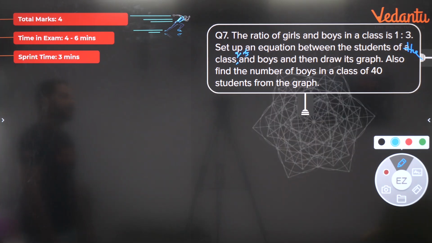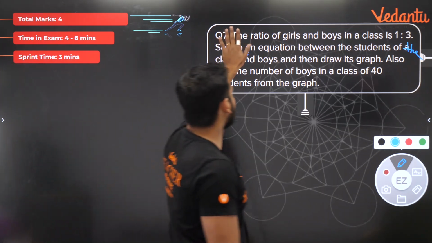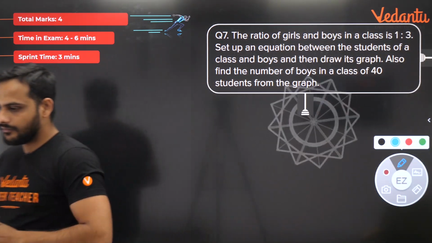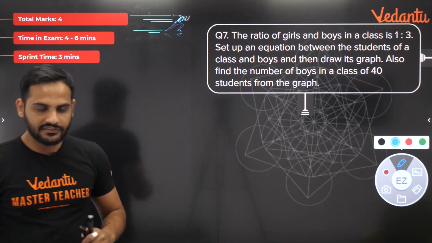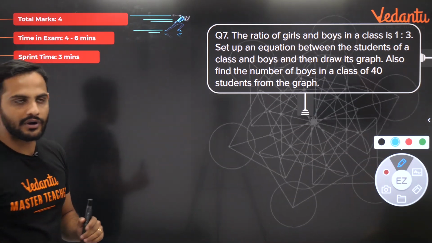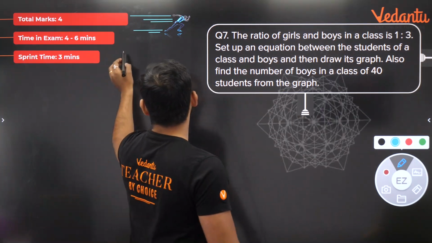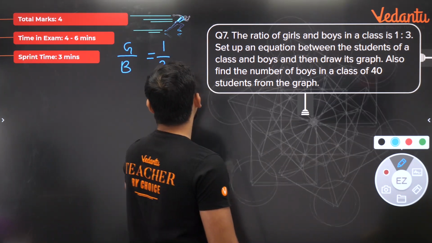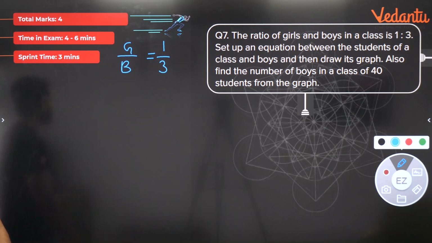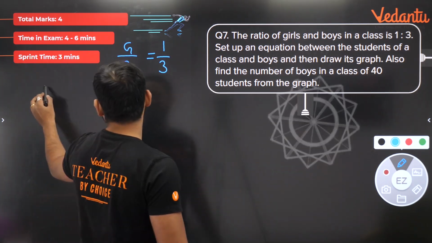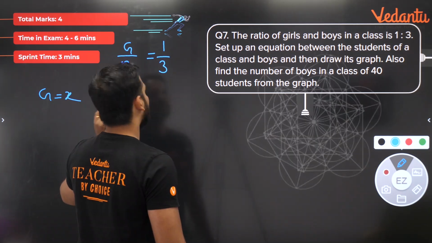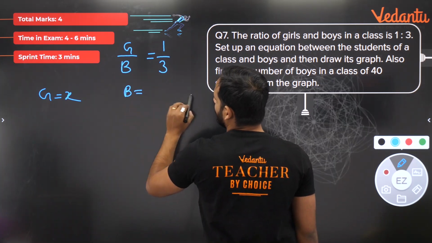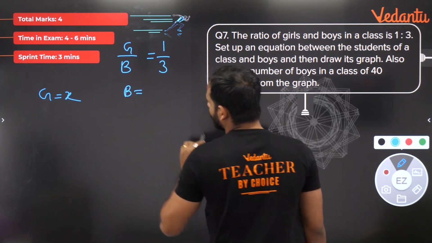We need to set up an equation between the total number of students and the number of boys. That is what is given. So we know that girls upon boys is given as 1:3. Girls and boys are in the ratio 1:3. So now, let us say the number of girls is equal to x, and the number of boys will become 3x.